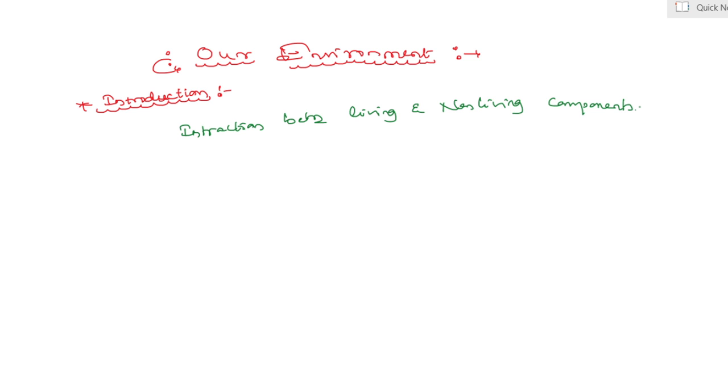Yes, my dear students, it means abiotic and biotic. Our physical surroundings are termed abiotic, and climatic conditions are also termed what? Abiotic. How the organism, meaning the living thing, interacts with the non-living thing is termed what? Totally our environment. Next, waste types and their effects on our environment.